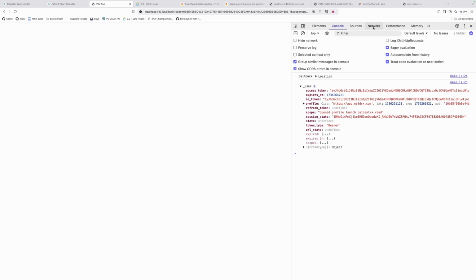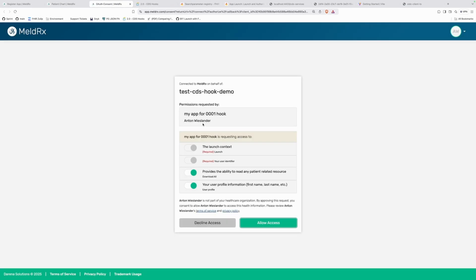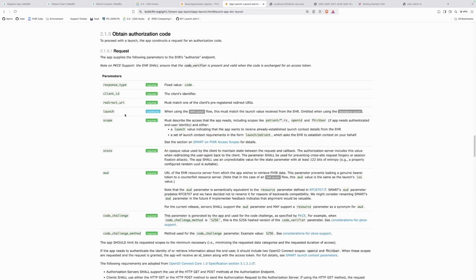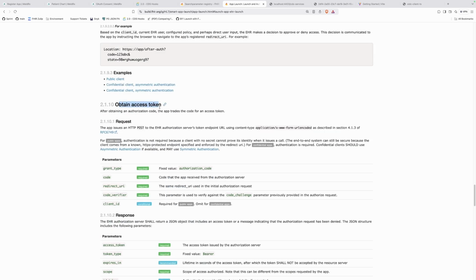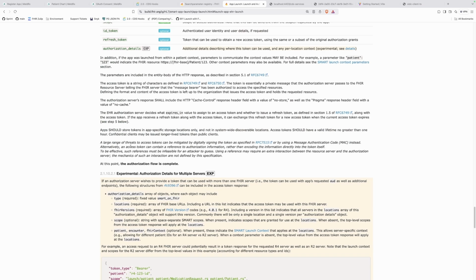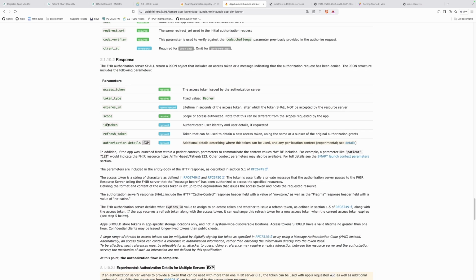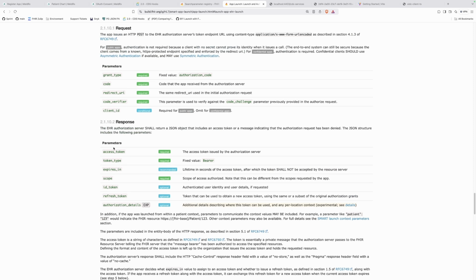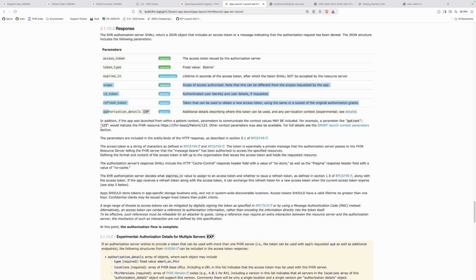Now, as part of the launch flow, something that we're not going to see here, and let me just do this again. Let me just show this here first. So as part of obtaining the access token, we're going to have, I guess, an example. Where can I see this? Bear with me.